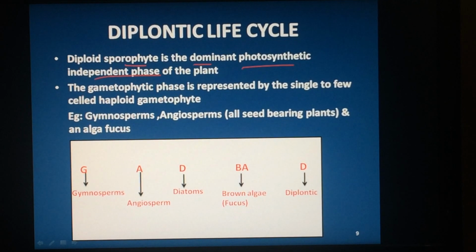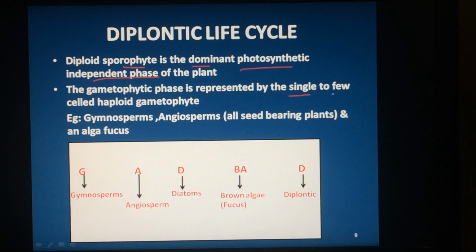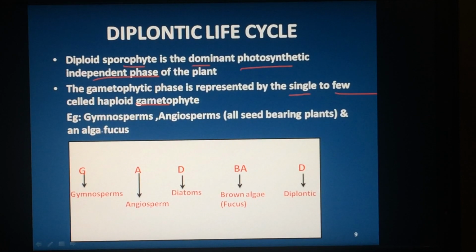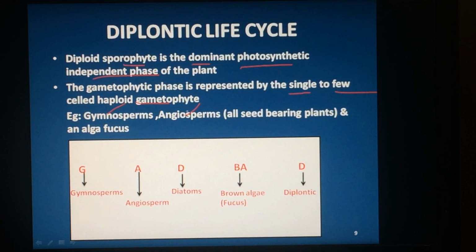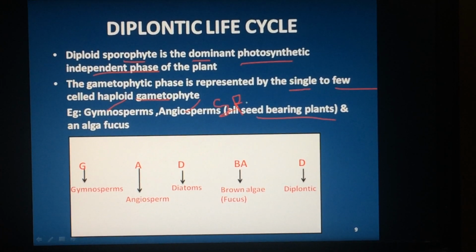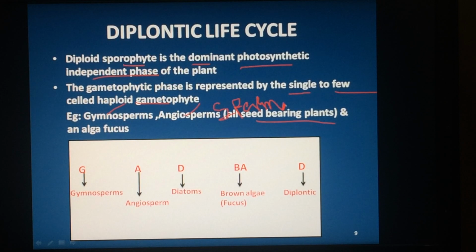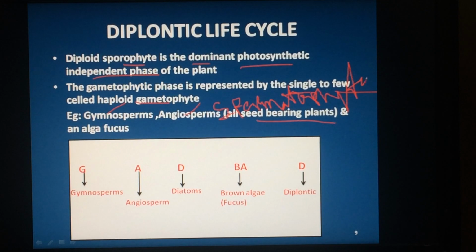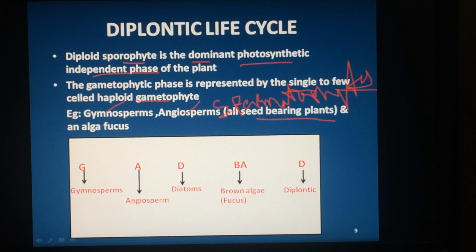Then how is the gametophyte? Gametophyte will be reduced, which will be single or few-celled. Which are the examples? Examples are mainly gymnosperms and angiosperms. What are these? These are the seed-bearing plants. All seed-bearing plants, or you can call them spermatophytes. So gymnosperms, angiosperms are the main examples.